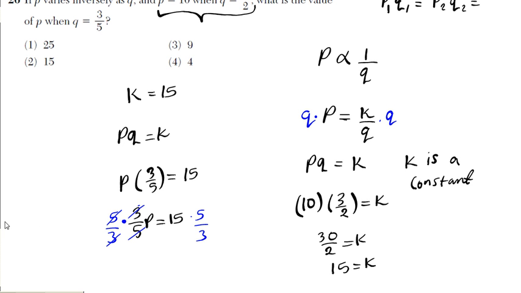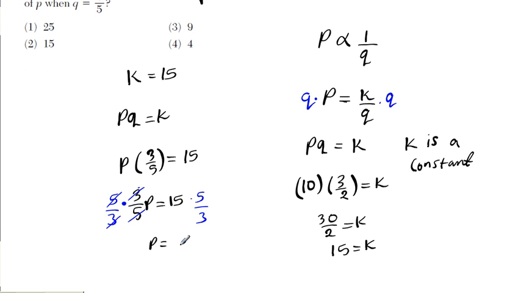And then we have p equals 75 over 3, which simplifies into 25. So your answer is 1. Alright? So don't forget, inverse variation is something like this: p equals k over q, or p times q equals k.